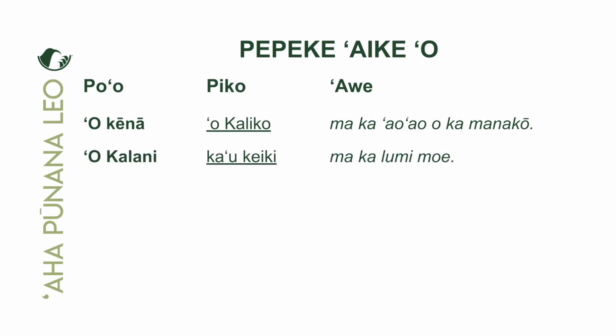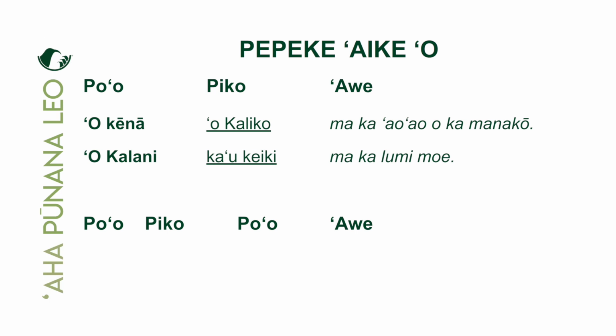So maikai. And then we have another example here of Kalani. Okay, so again, O Kalani kā'u keiki makalumi moe. Yeah, not Kimo, not Keola, not Kaleo. Kalani is my child, my keiki in the bedroom. Every time when we negate, we begin the sentence with the word 'ole.